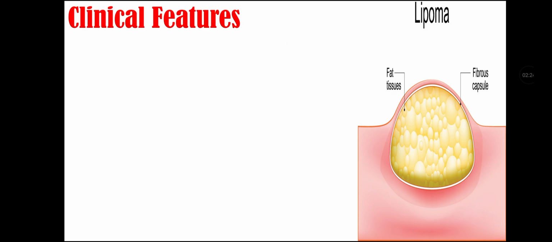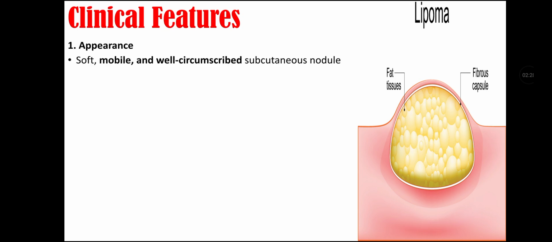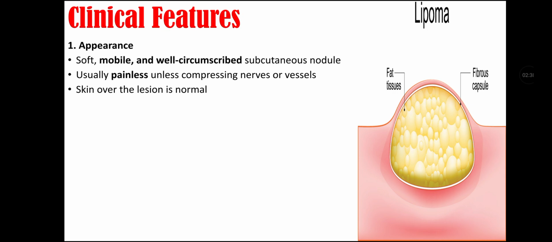Clinical features of lipoma. First, we'll talk about its appearance. It appears as a soft, mobile, and well circumscribed subcutaneous nodule. It is usually painless unless compressing nerves or vessels. Skin over the lesion is normal in case of lipoma. It is slowly growing and often it grows over months to years.